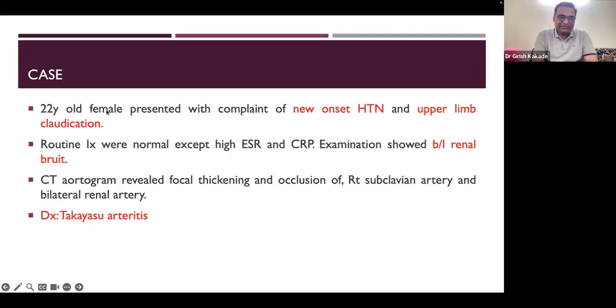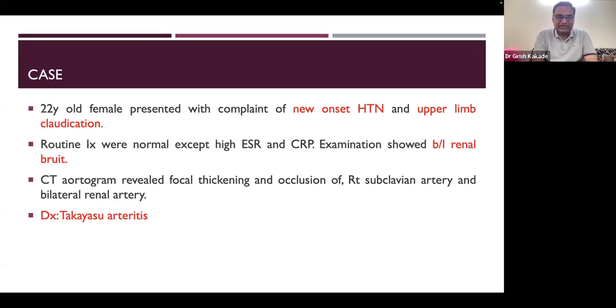22 years old female presented with complaints of new onset hypertension. So young patient with hypertension has to be suspected to have Takayasu arteritis. Anybody below 40, 45 years, if having hypertension, we should check all the pulses, whether any pulse loss is there. We should check both the arm BP, whether there is any difference in the BPs.